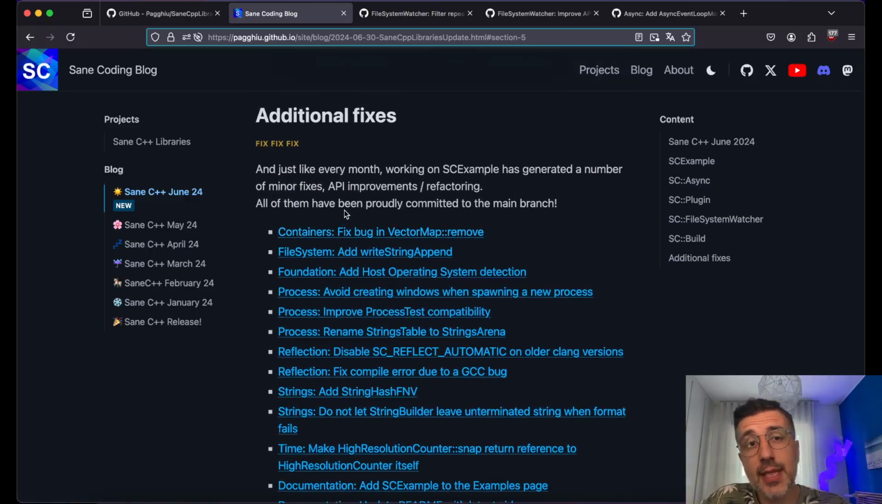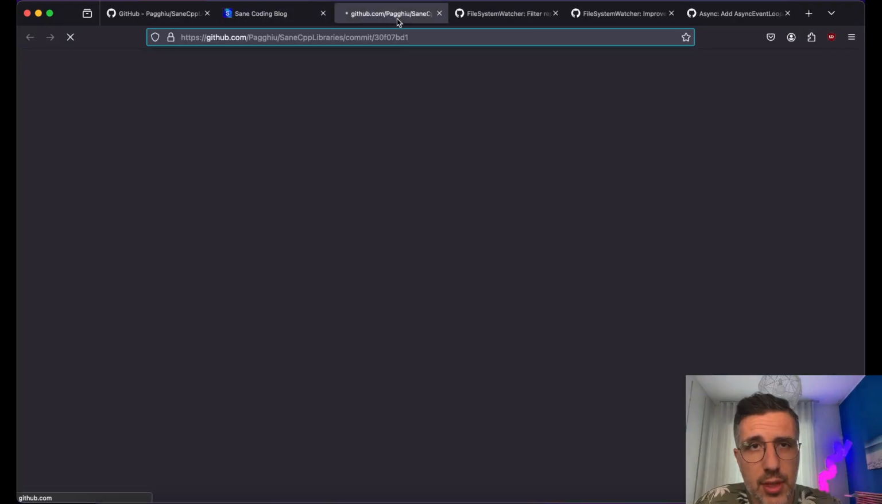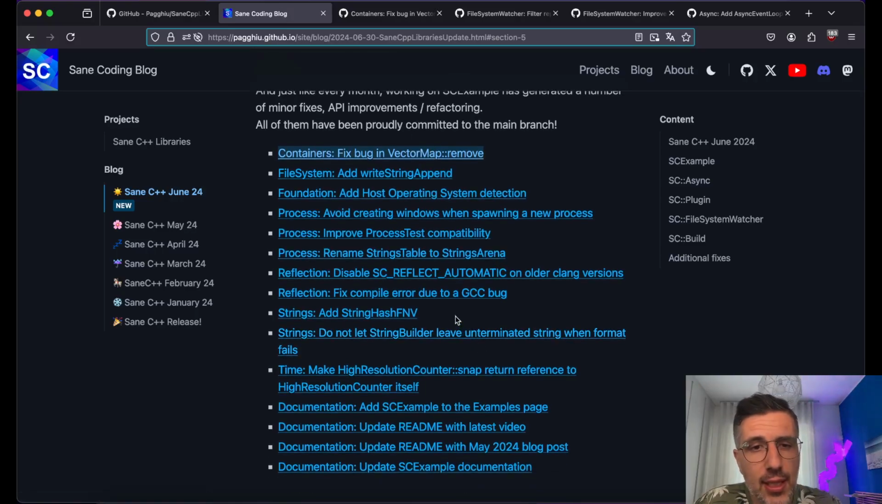Lastly, we have the set of additional fixes, just like every month, and working on an example, even if it's just an example, not an actual production application, is already enough to trigger some bad behaviors and bugs and fix them. The only bug, I think, is this one in the container in the vector map, a very bogus increment on the wrong spot type of bug. But that has been fixed. Then there's an unterminated string that was being left unterminated if the format was failing.